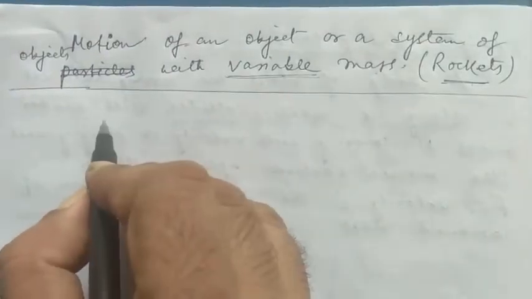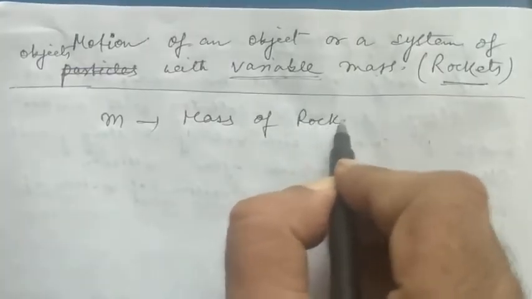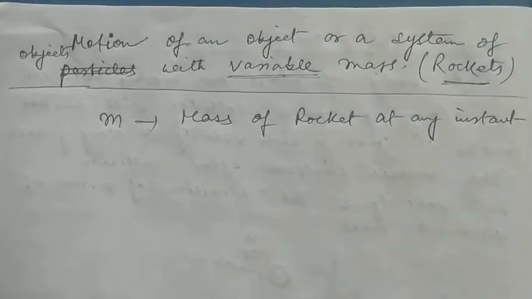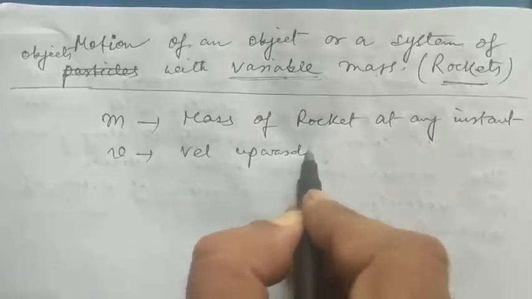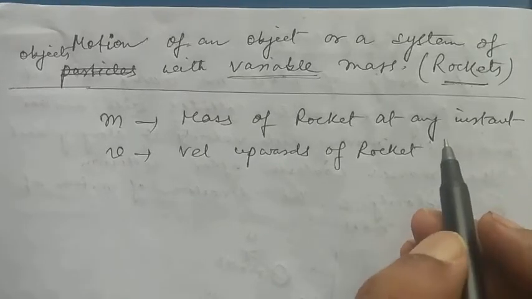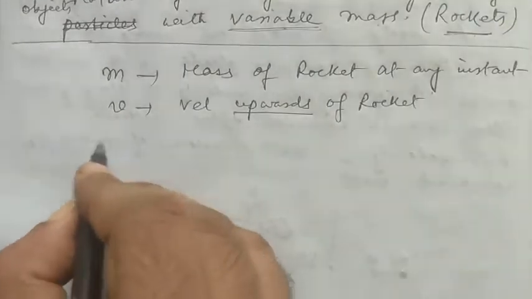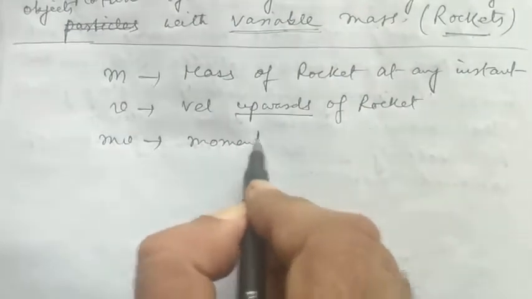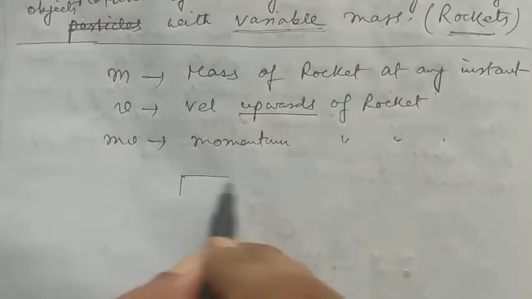Now, if we take m to be the mass of the rocket at any instant of time, and v to be the velocity upwards of the rocket, that means to an observer standing on the ground, the velocity of the rocket is v upwards. So the momentum of the rocket upwards is mv.